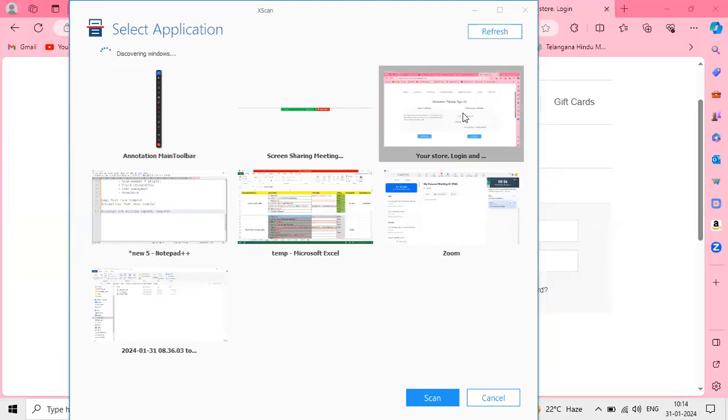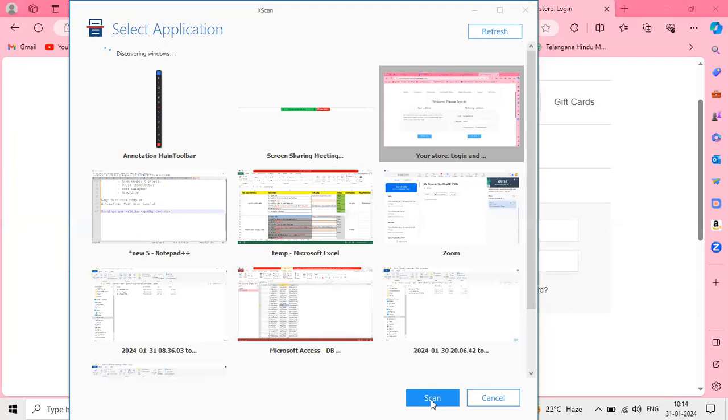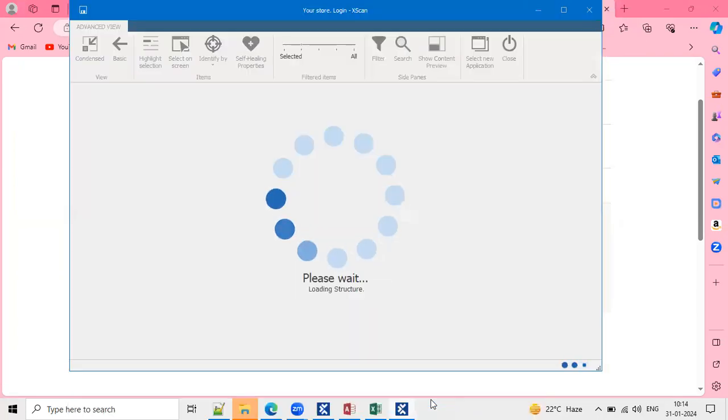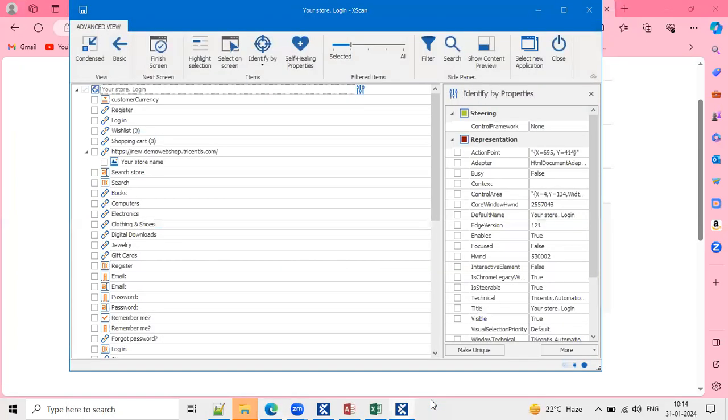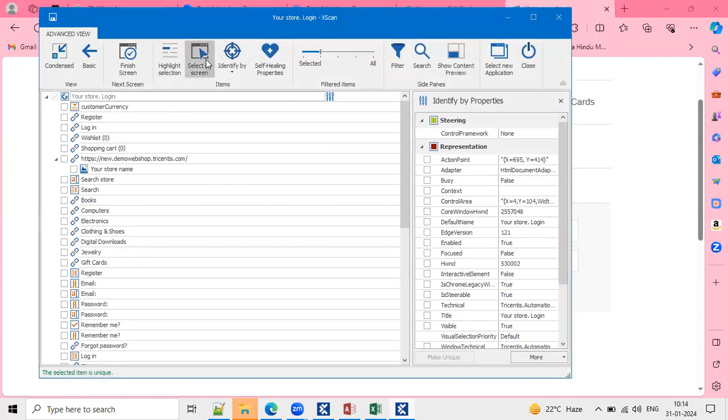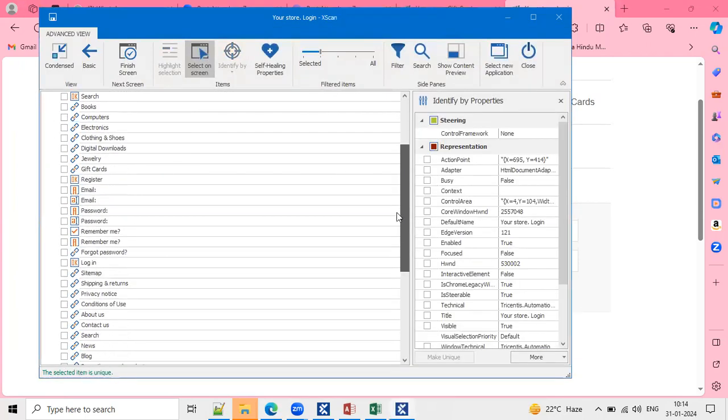Select this one and click on scan. We require only email ID, username, and password. Here one more option is there: select on screen. Within this page, we see a number of locators.